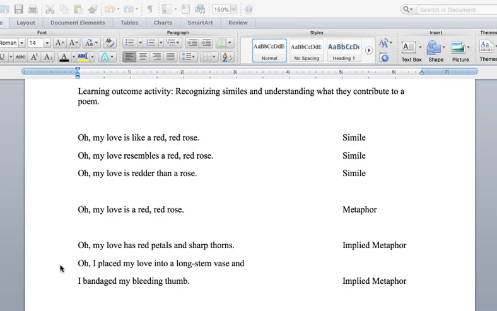And the second example, oh, I placed my love into a long stem vase and I bandaged my bleeding thumb. What do you place in long stem vases? Roses. What might cause the thumb to bleed after placing something in a long stem vase? The thorns. And so again, we come to understand that my love is a rose, but it's implied.